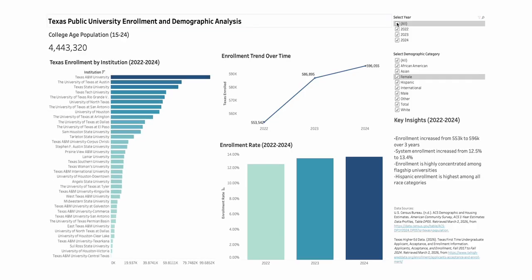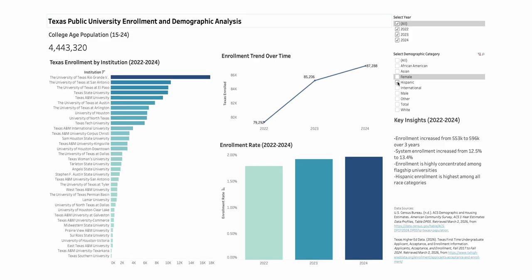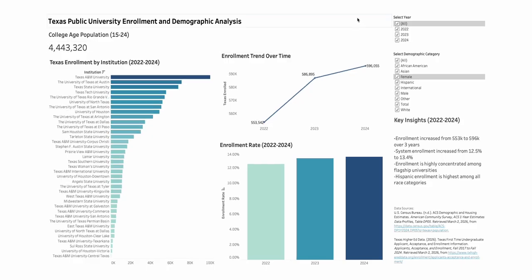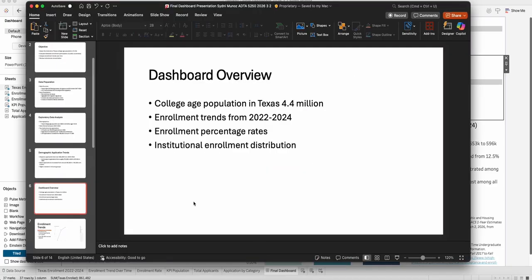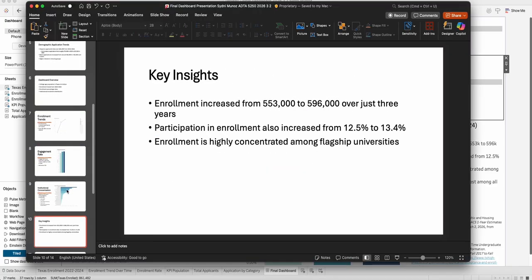With the dashboard, you can also filter by demographic category to see what enrollment looks like for racial groups across Texas, as well as gender, male or female. An interesting finding across all of these is that Hispanic enrollment is actually the highest among all categories. That's interesting to see here. But let's transition back over to the PowerPoint slides to review some of these insights.